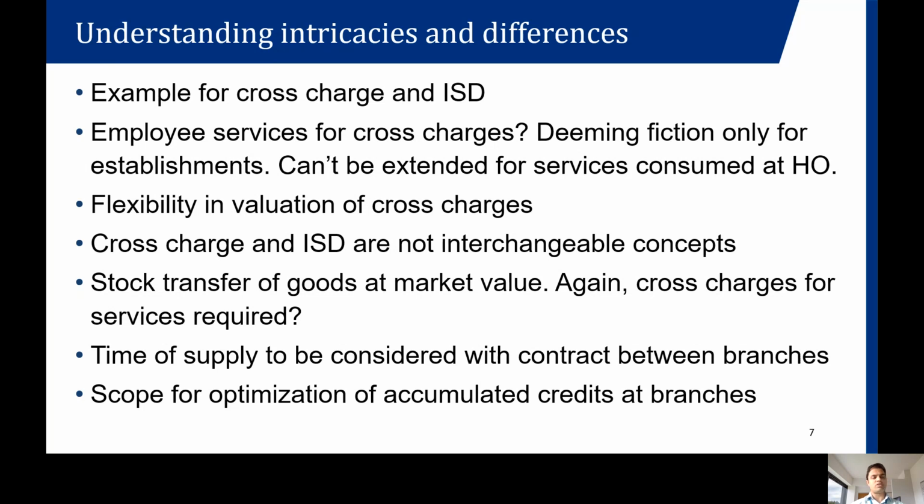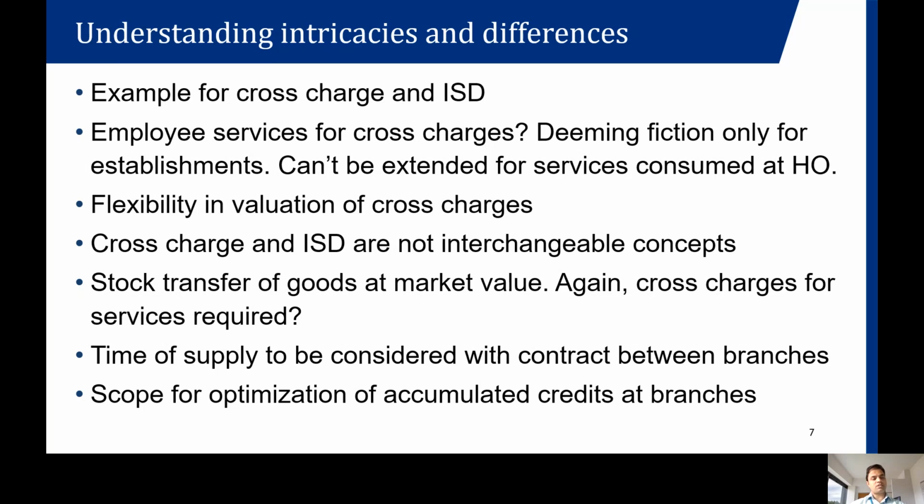Remember, this is only a solution for the past. This is not a remedy for the future as well, because the department can always question this mechanism. But for the past, if this mechanism is considered, then we can always prove that whatever GST was supposed to be distributed to other locations has already been distributed.